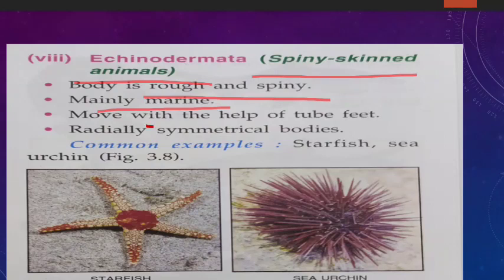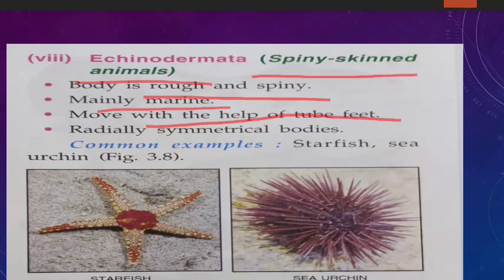And they move with the help of tube feet. This is also a very important and very common question, that tube feet is present in which phylum? Echinodermata.